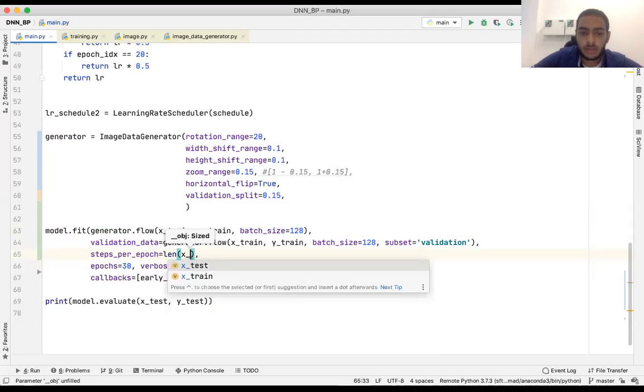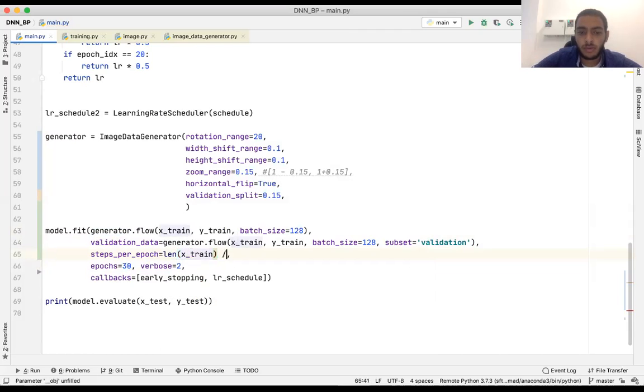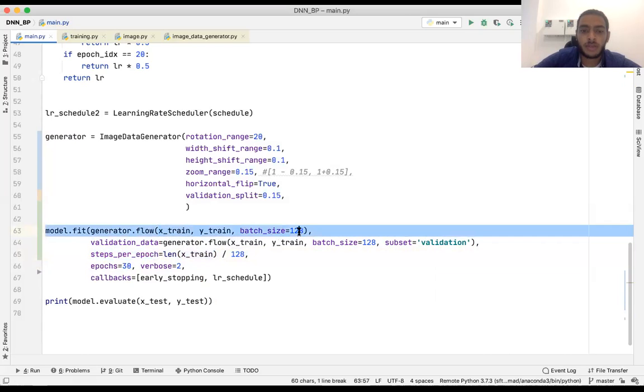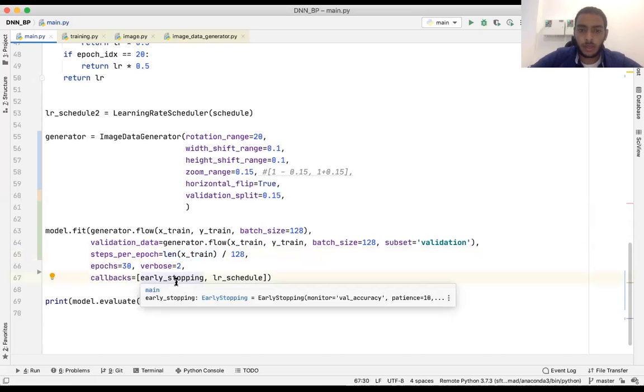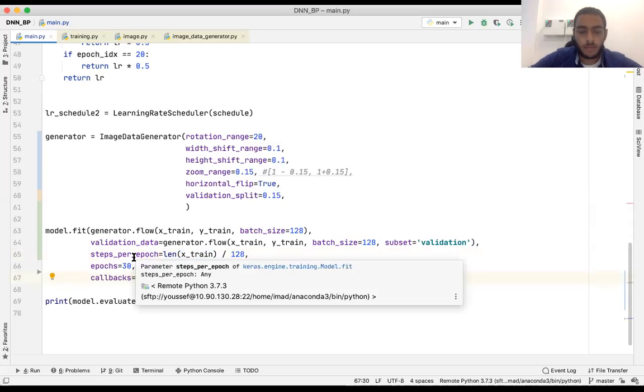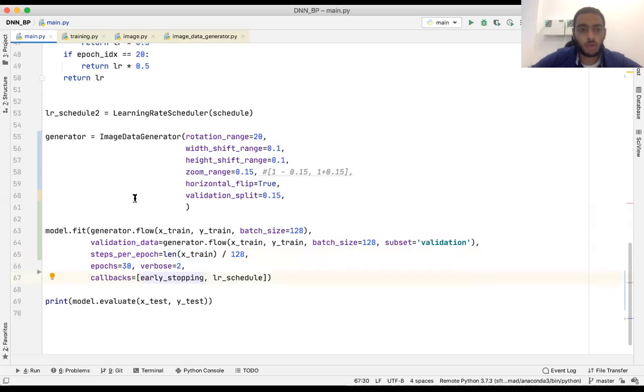It will be the length of X-train over the batch size, which is 128. By this, we will loop almost on the whole data set. For each step, we will generate one batch, and this batch size is 128. So by this simple equation, we can loop on the whole images and transform them. That's pretty much it for the generator and for the data augmentation.